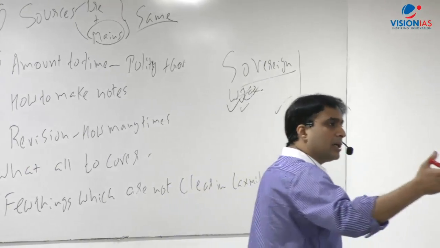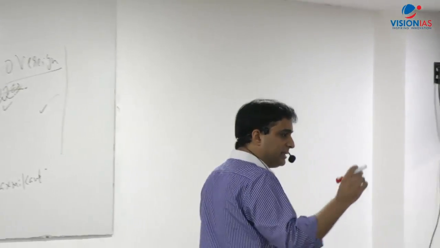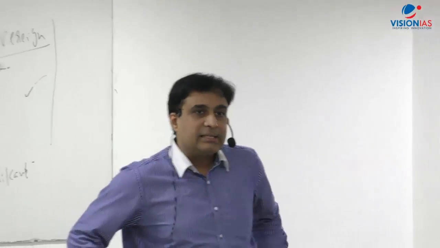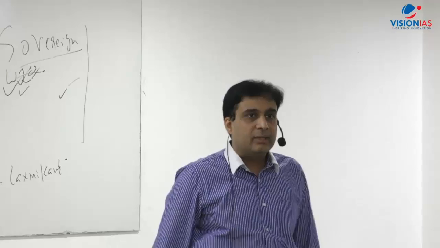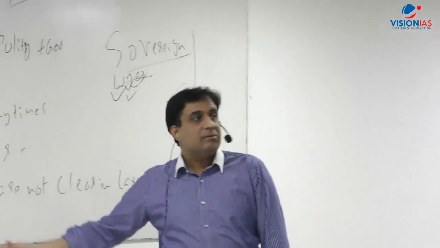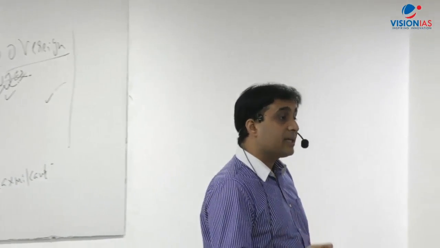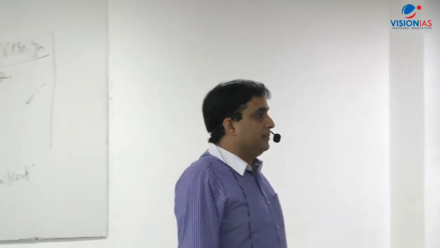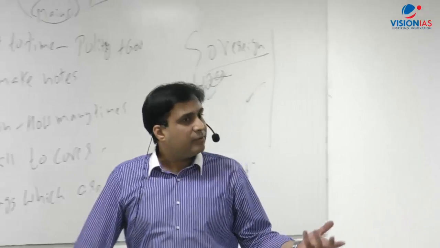Take this very example. The question came on Kashmir, temporary and special status, Article 370. There were many people who did not read the question properly. They just picked up one word, Article 370, and wrote everything about Article 370. He was not asking you about Article 370. He was asking you about the temporary aspect of Article 370. So first understand the demand of the question.